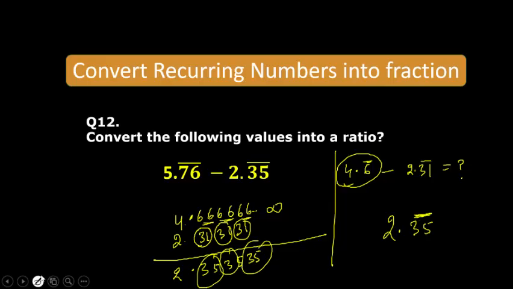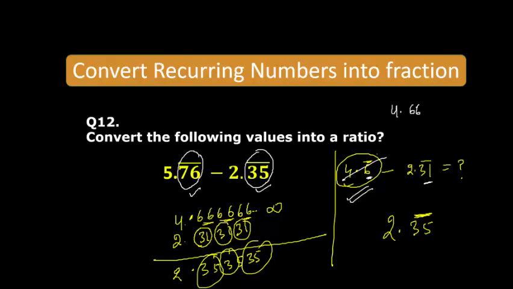Now how can I write it directly by just seeing these numbers? If your numbers have the same number of digits, here we have two digits, here we have two digits, it is easy to subtract. But here we have a problem. In the first we have a single digit, and in the second we have a double digit. So make it equal. Can we write this first number as 4.66 bar?